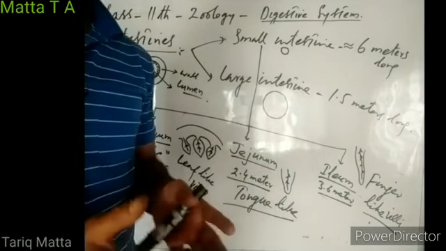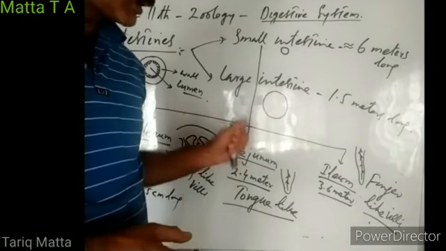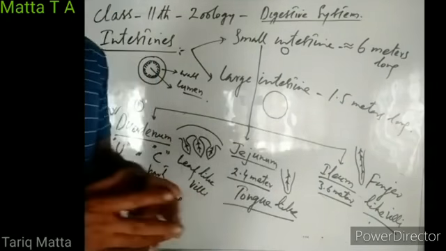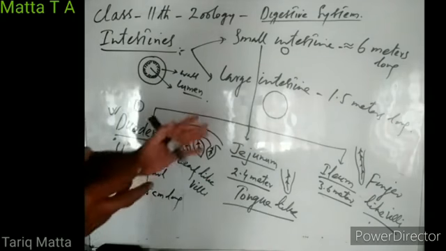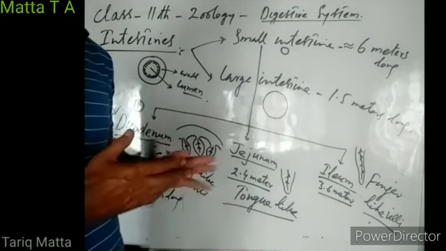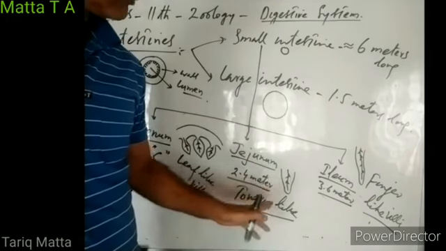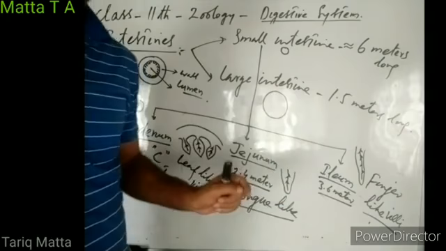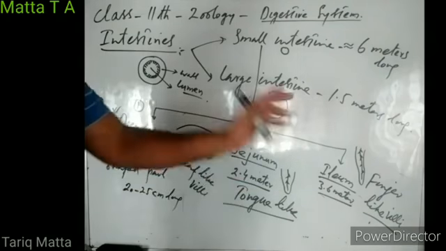Jejunum and ileum are both coiled. Although there may be a bit more coiling in jejunum than ileum, we cannot clearly differentiate between them. So we can only recognize these two parts from each other by seeing their internal structure of the villi, right? So these are the three parts of small intestine: duodenum, jejunum, and ileum.